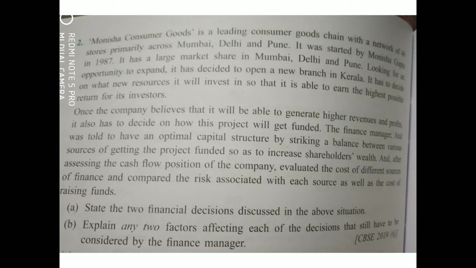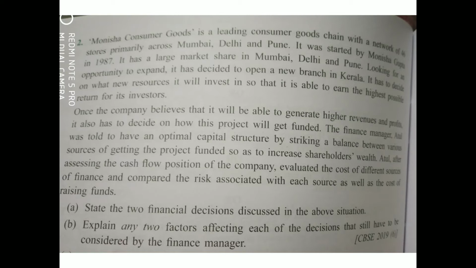And second question: explain any two factors affecting each of the financial decisions that still have to be considered by the financial manager. So two are discussed in the first question, and then in the second question the remaining one out of three will have to be discussed, and we have to write down any two factors affecting that remaining decision. So now it is very clear, even without reading the case, that this case belongs to chapter 9, and from chapter 9 we only have to concentrate on the three financial decisions.